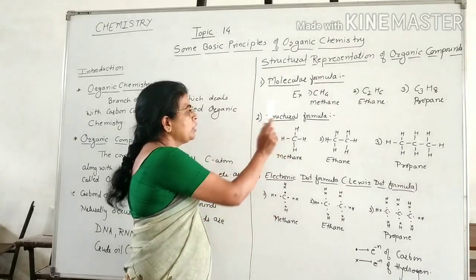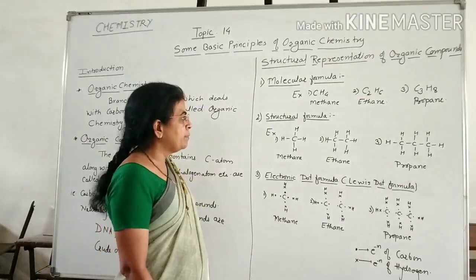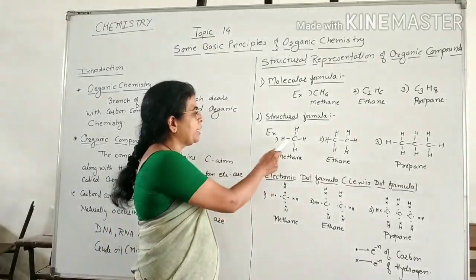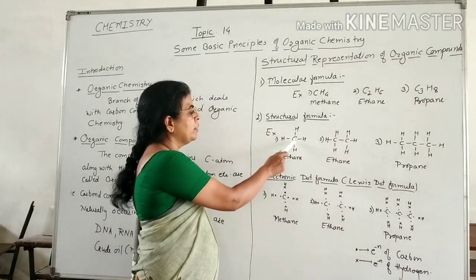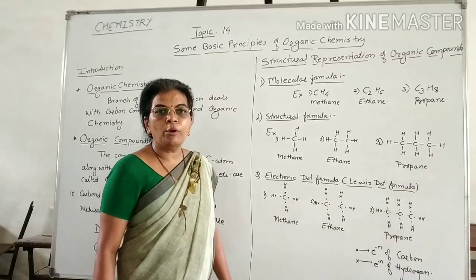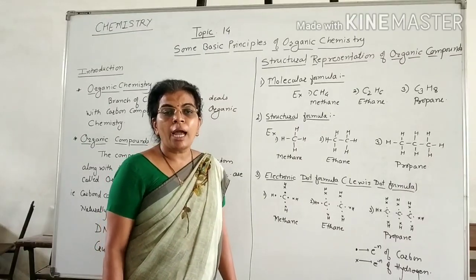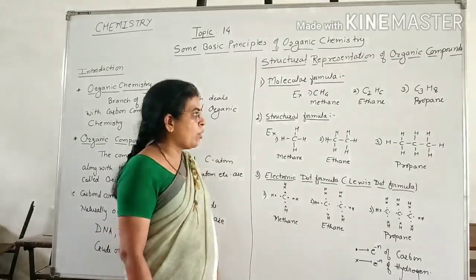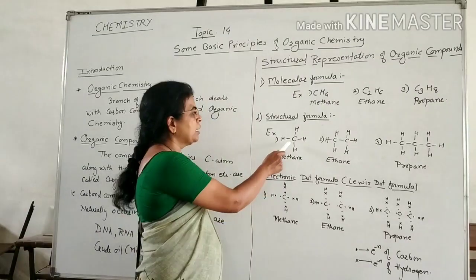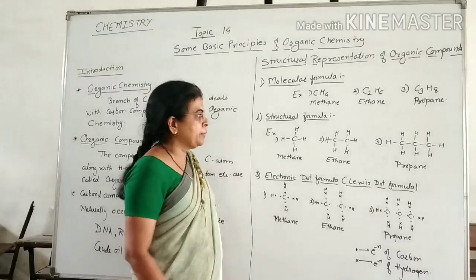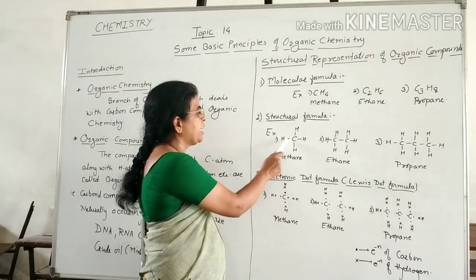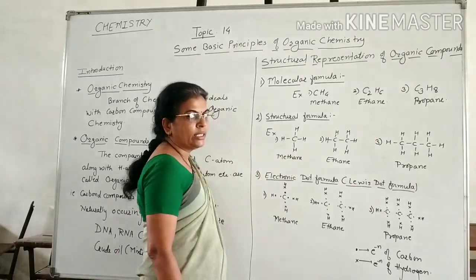Now we are going to see structural formula. Now this is the structure of methane, CH4. Now here one carbon atom is bonded to 4 hydrogen atoms by 4 carbon-hydrogen single bonds. Now here the bond is represented by a dash between 2 atoms, like this C-H, C-H, etc.